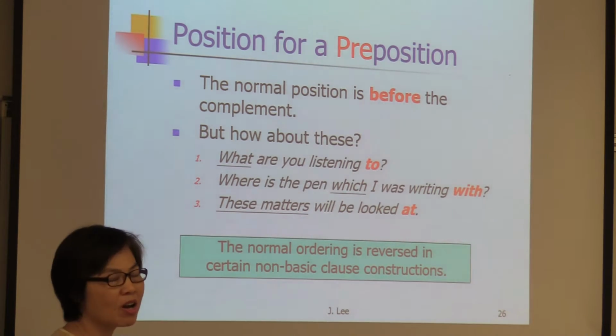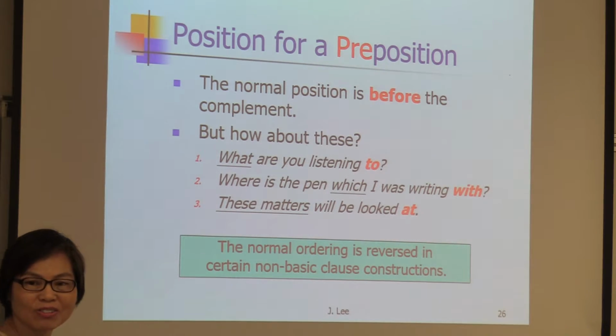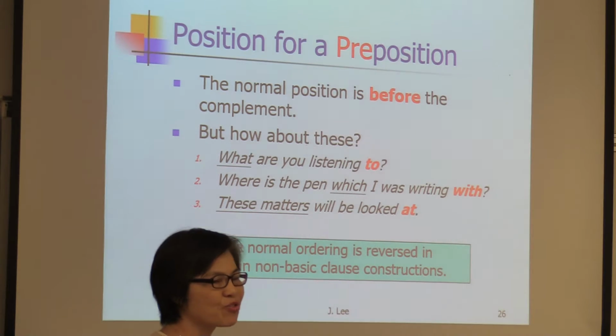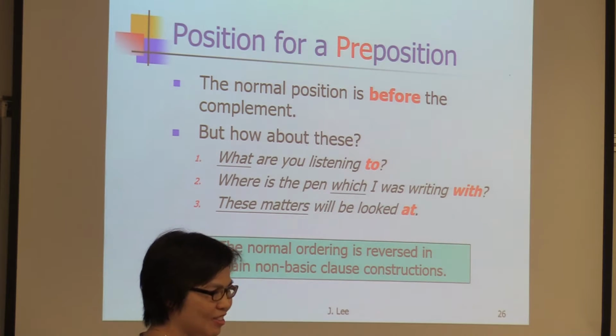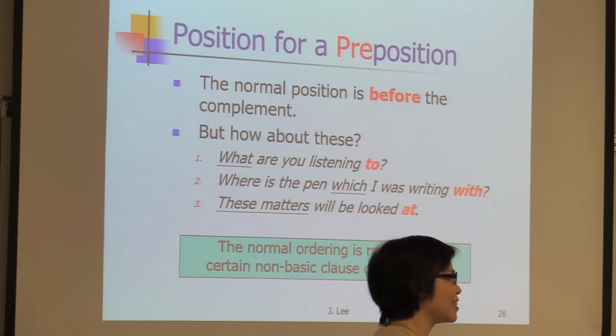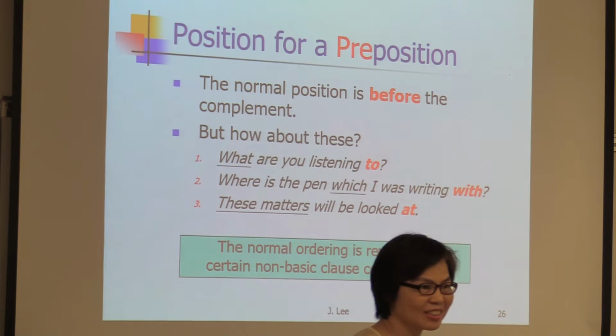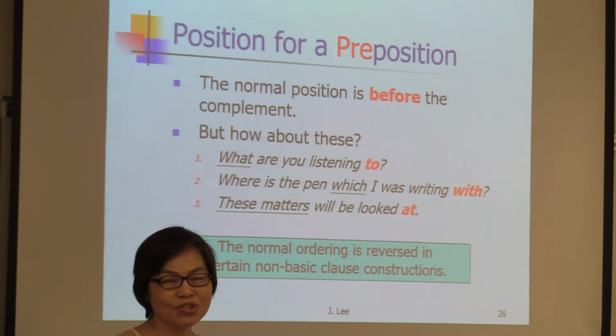These matters will be looked at. So this breaks the rule. That's why some prescriptive grammarians are strongly against this. They don't like final prepositions. No, say no to final prepositions. But in reality, do we use this? Yes. And where do we use this? The final prepositions.